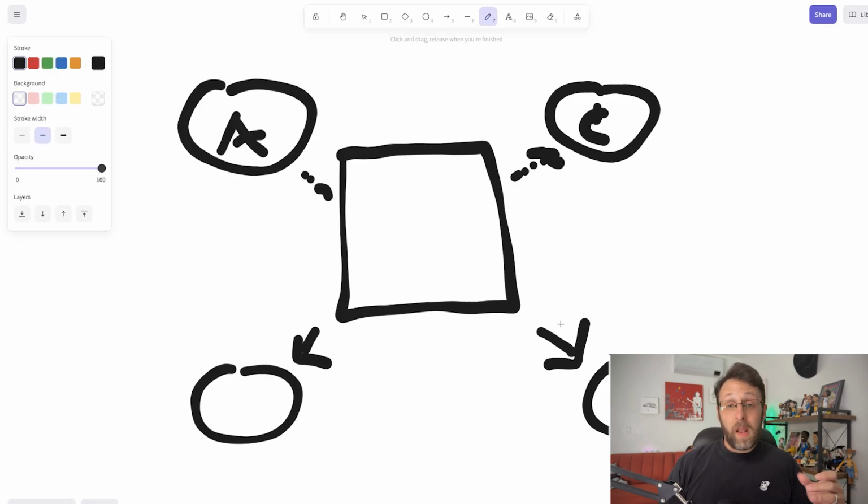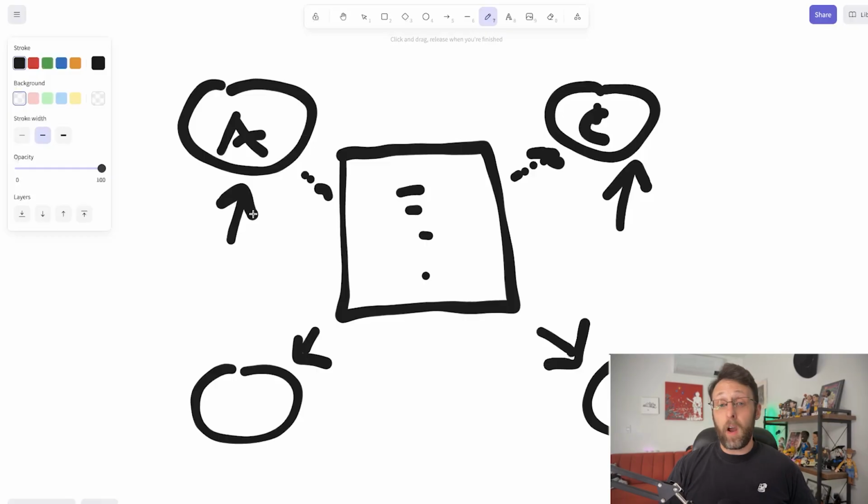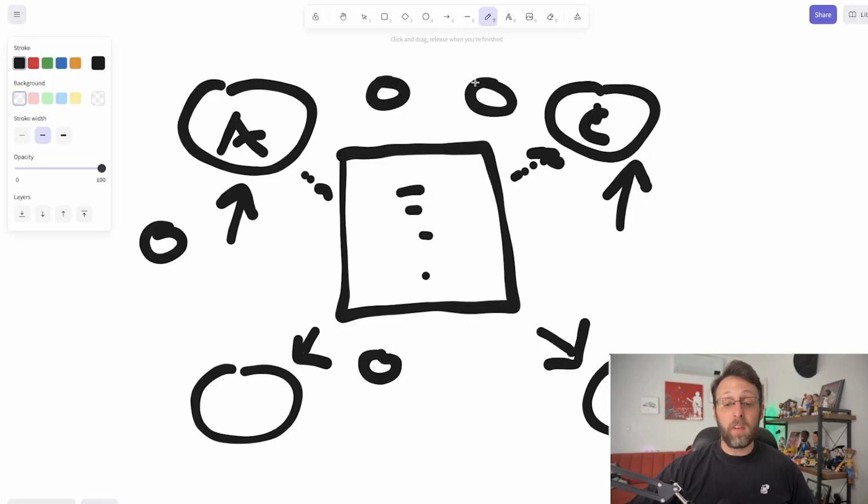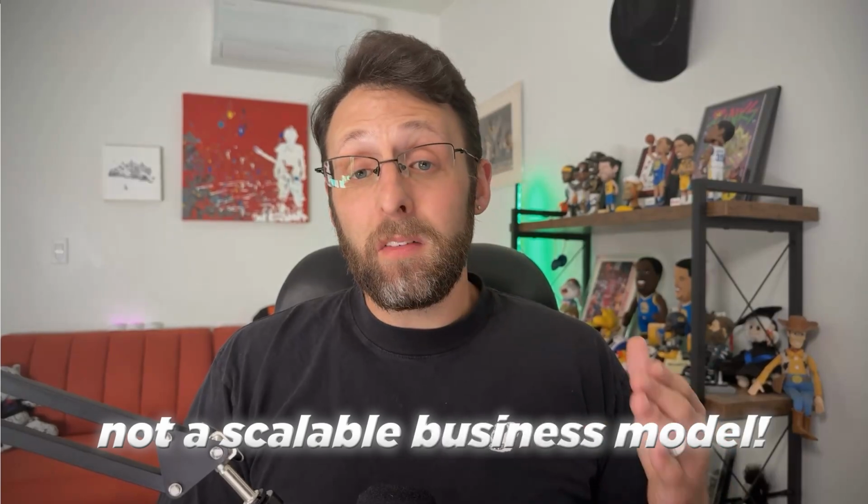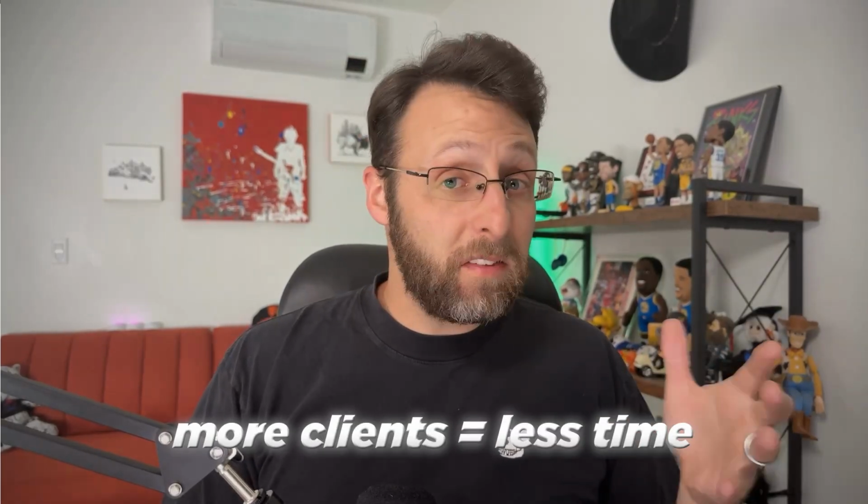But it gets even harder. Now you need to keep track of logins and credentials for every single one of your clients. And then what happens if you actually want to make improvements to this system and you want to upgrade it? Well, now you have to come to Jim over here and you need to upgrade his system. And you need to come to Ashley over here and you need to upgrade her system, and so on and so on. And so the more clients you have, this becomes an incredibly cumbersome process, and you're starting to trade your time for money. Running an AI agency this way is really not a scalable business, because the more clients you take on, the less time you have.